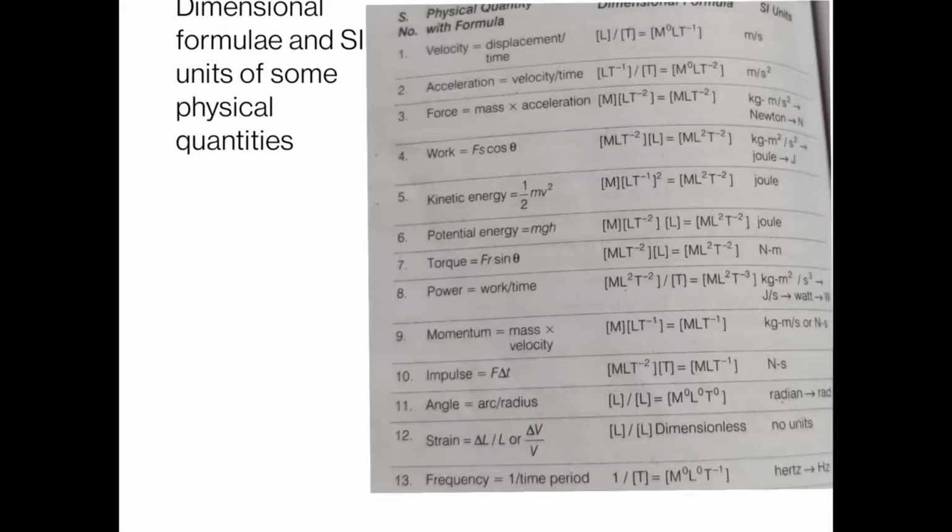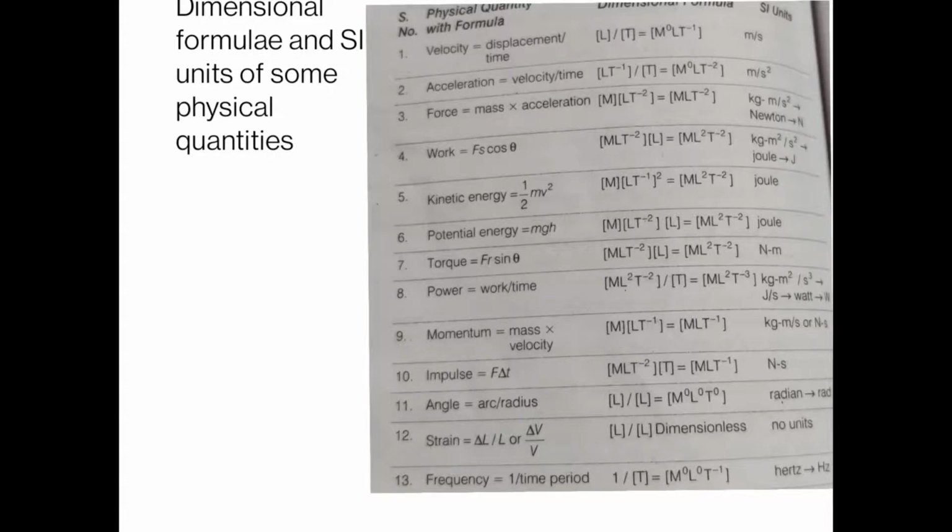Displacement is length, so in the numerator we have dimensional formula L, and in the denominator we have T. So the overall dimensional formula for velocity is M0 because mass is 0, L1 because L is 1 in the numerator, and T minus 1 because T is 1 in the denominator. So the overall formula is M0 L1 T minus 1 for velocity, and the unit of velocity is meter per second.